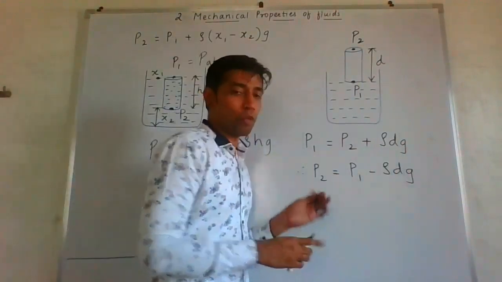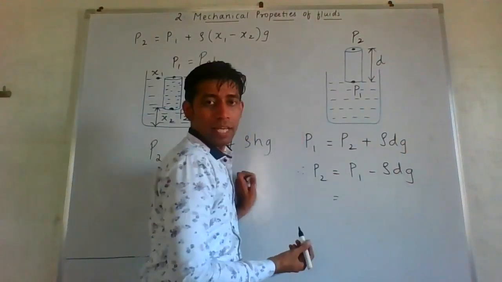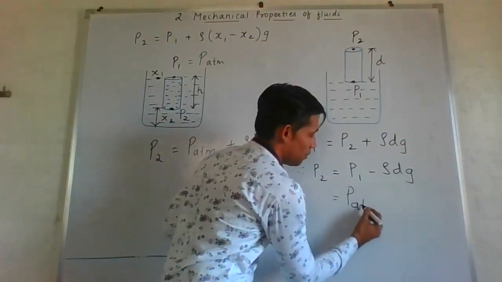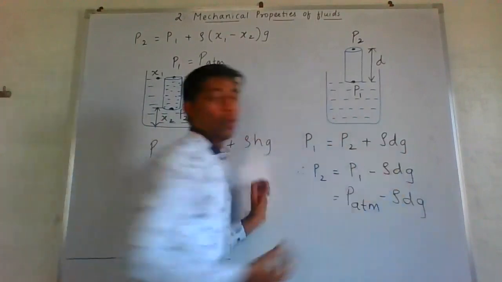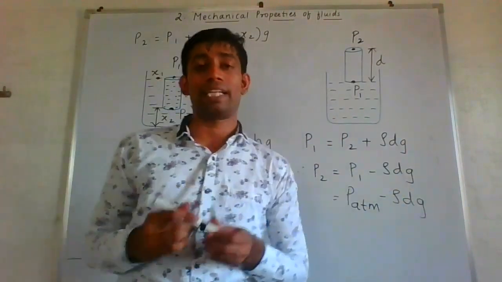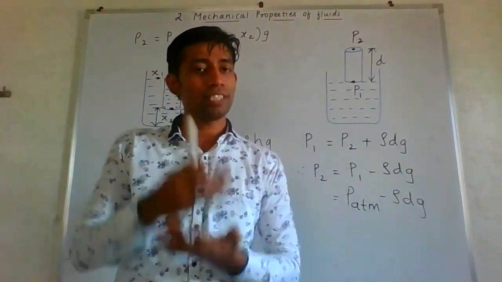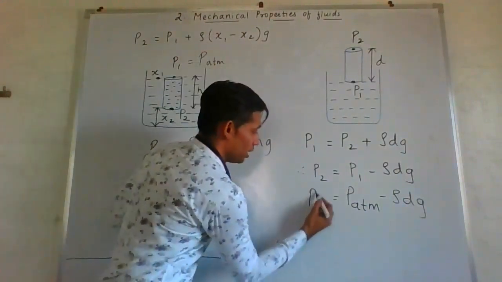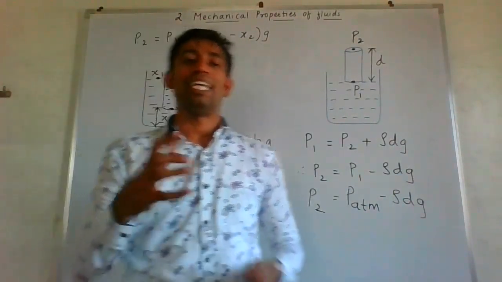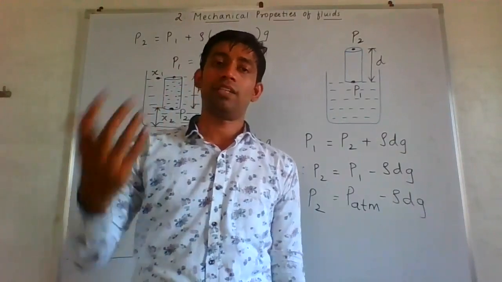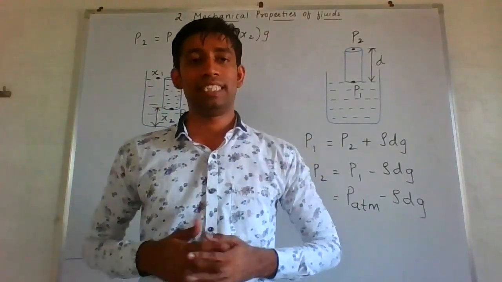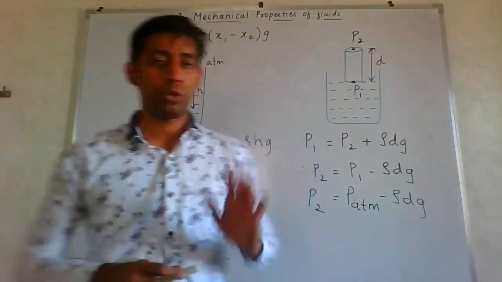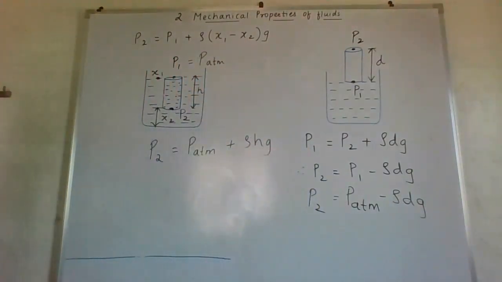From P1 it will be getting subtracted, and P1 is nothing but my atmospheric pressure. From this, rho d g is continuously subtracted. So the final value after subtraction is definitely going to be less. Hence, the pressure goes on decreasing as we move away from the sea level. So you can have a look at this.